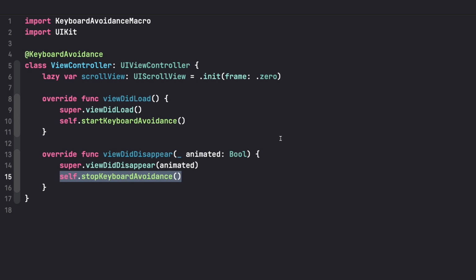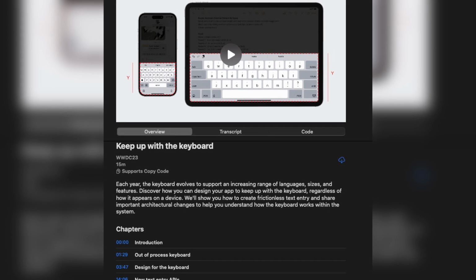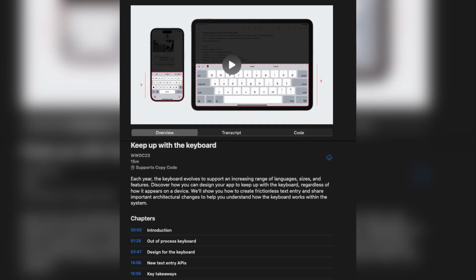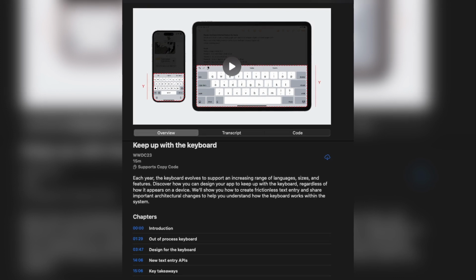And please don't focus on the specifics of keyboard avoidance, because I'm just taking a 7-year-old example to talk about macros. Even at WWDC, they talk about new APIs to do keyboard avoidance properly. So please make sure you watch that and don't take this as an example, please.